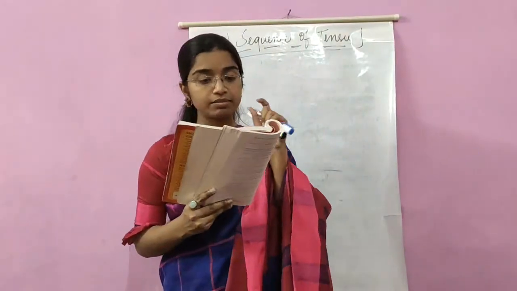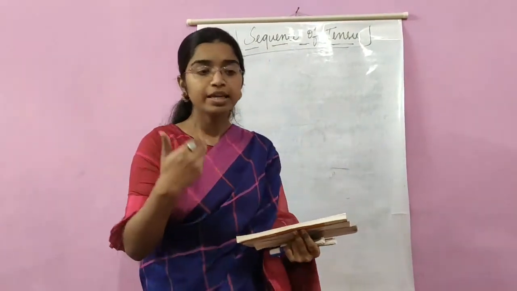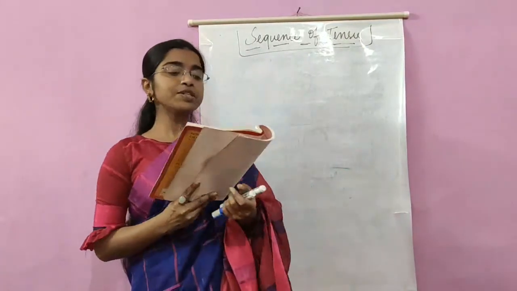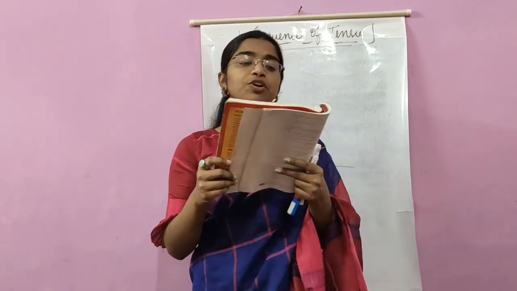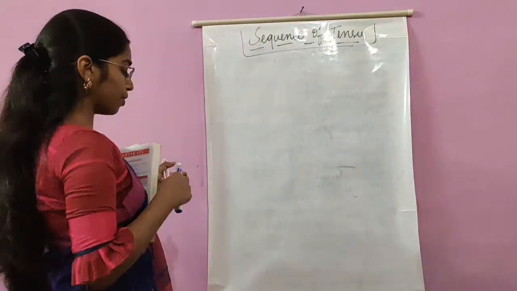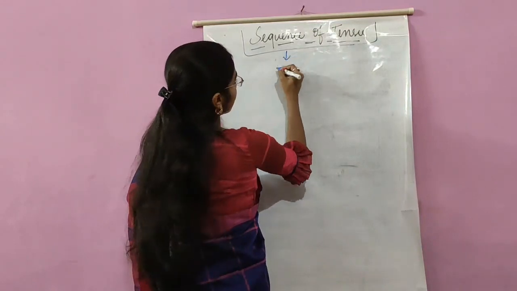This heading, what do you mean by this term sequence of tenses? I told you, sequence means it decides the order for something. The sequence of tenses is a principle according to which the tense of the verb in a subordinate clause follows the tense of the verb in the principal clause. Okay, this is important, you have to understand. I told you, right, sequence means what? Order.